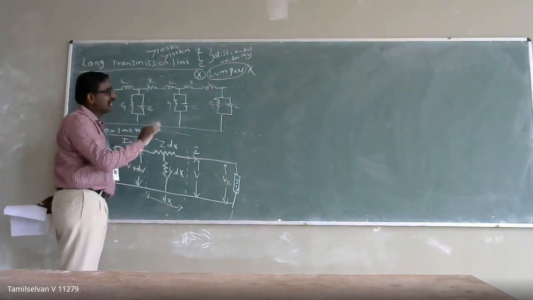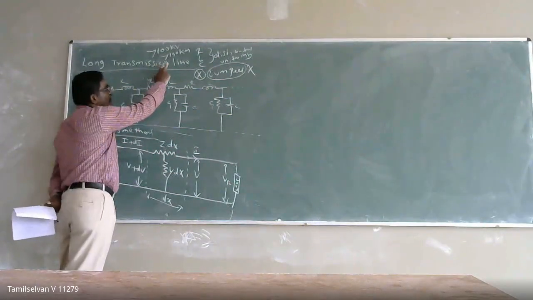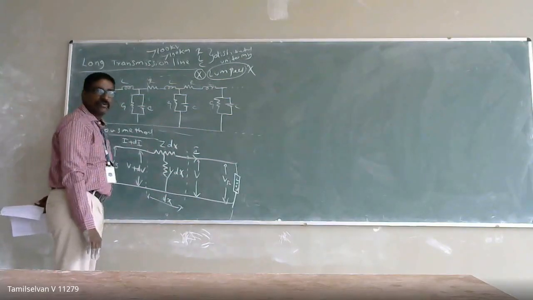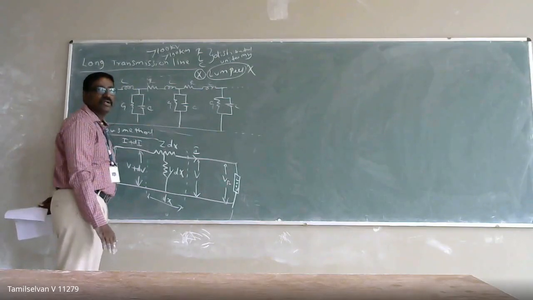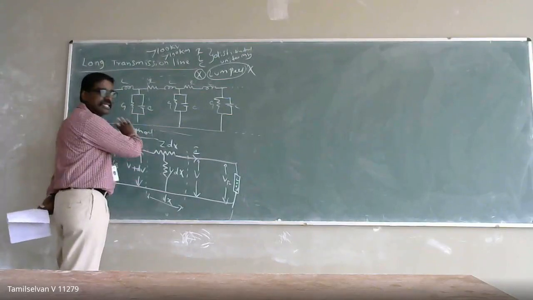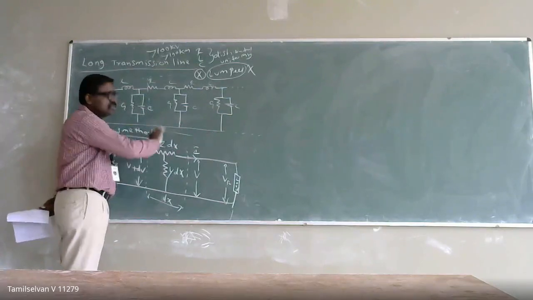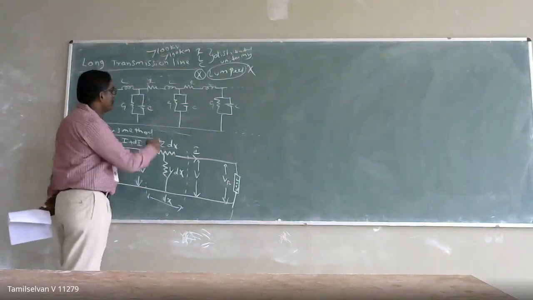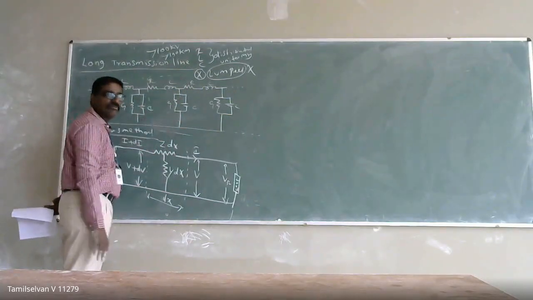Short and medium transmission line analysis is not possible to do the same way for long transmission line analysis, because distance is more and voltage is more. So if you lump it, the calculation is going to be completely wrong. Okay, so this causes a serious error in your calculation for the design and operation of your transmission line. So that's why it has to be considered as a distributed parameter, and that should be distributed uniformly. When it is distributed uniformly for the entire length, calculation is going to be tedious. So here we are going to take only one section, and that is going to be applicable for the entire section.